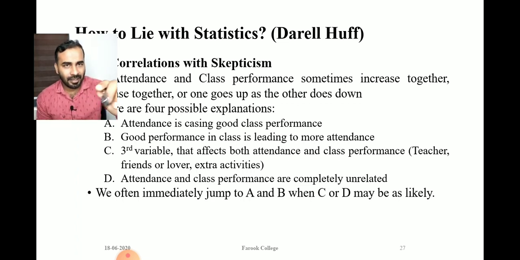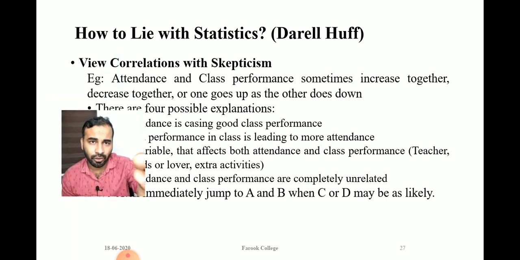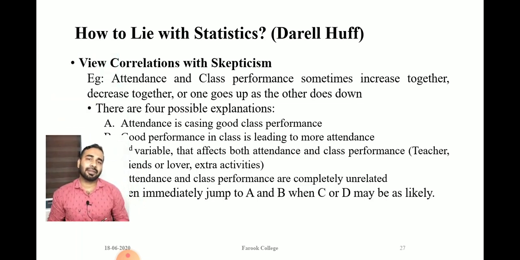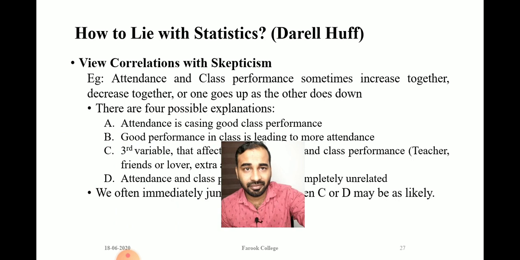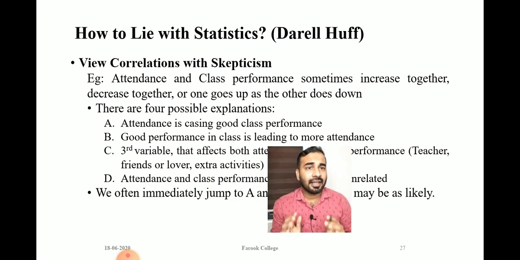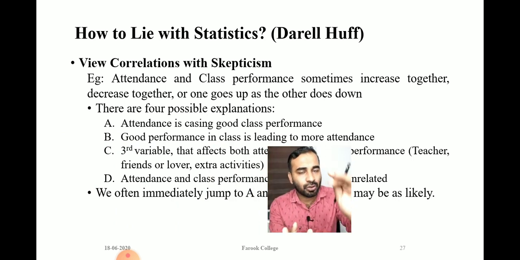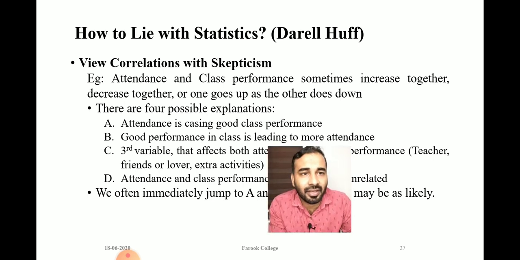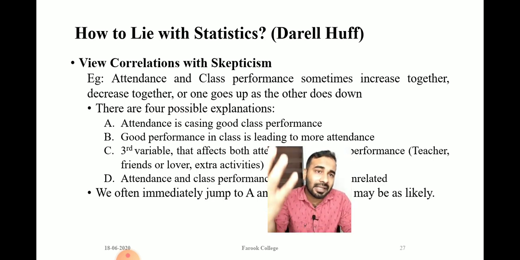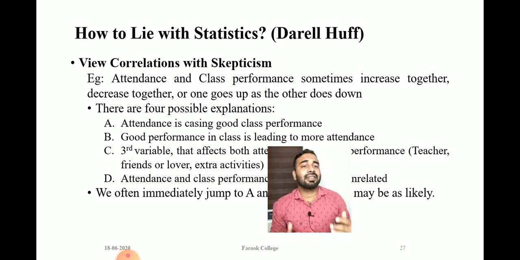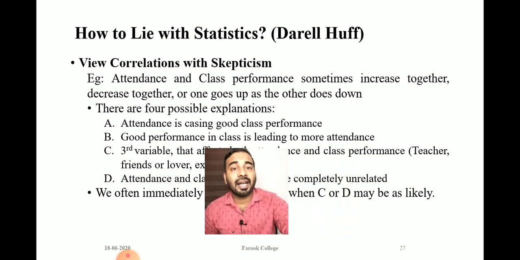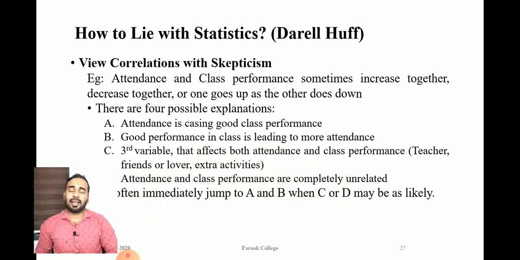So why Darrell Huff views correlation with skepticism is that in correlation we always end with an explanation given in A and B. Always we give these two explanations for correlation, but we ignore the third and fourth explanations, and sometimes these may be the reason for the relation between attendance and class performance.